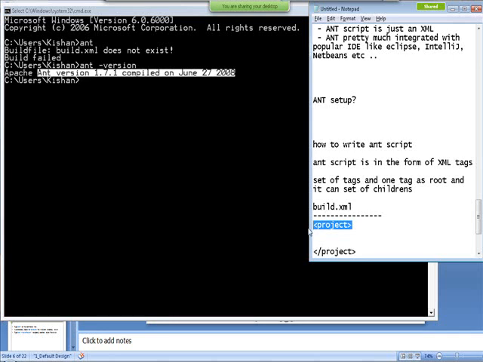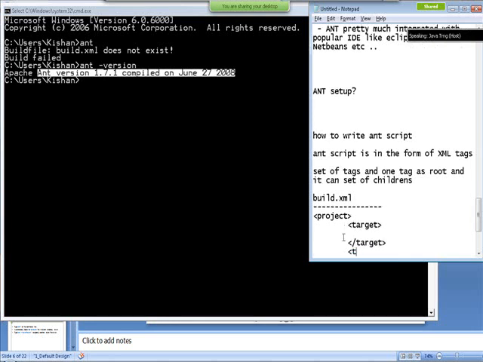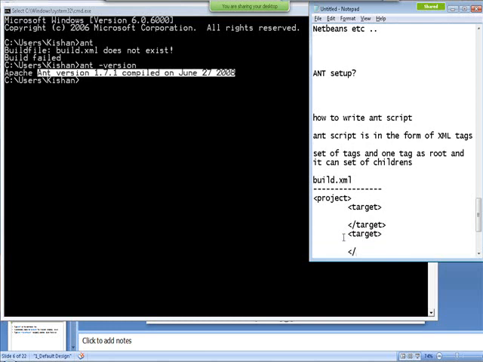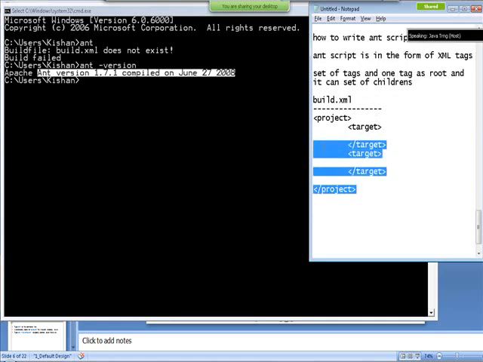So it means project automation build. And the project contains the children tags, nothing but targets. I'm going to talk about these targets also. So you can have one target or more than one target. So this is how exactly an Ant script looks like.